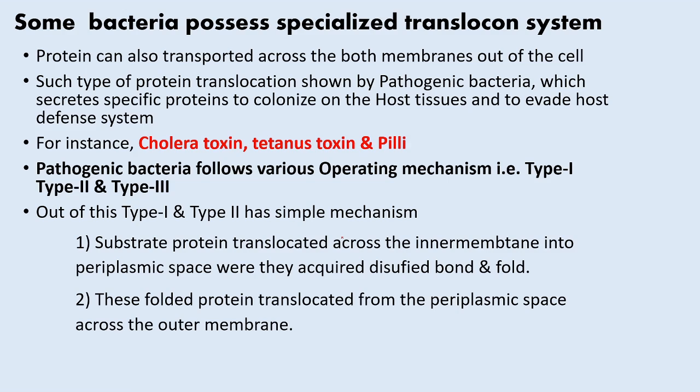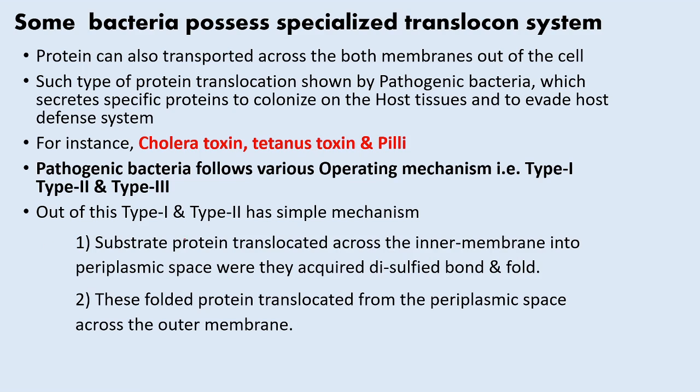Also, pili formation takes place in pathogenic bacterial infection. So pathogenic bacteria follow various secretion systems. They are divided into type 1, type 2 and type 3.